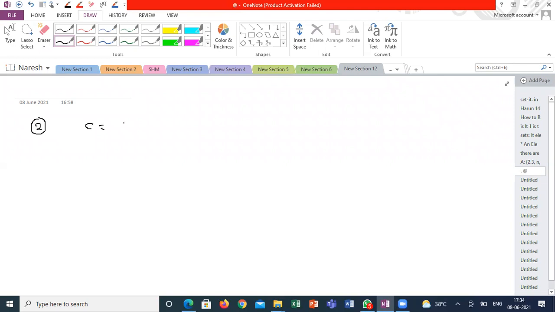C is a set. x is an element in the set. x such that x is equal to 2n minus 1, where small n belongs to natural numbers and n is less than or equal to 5. Can you convert this set builder form to roster form?